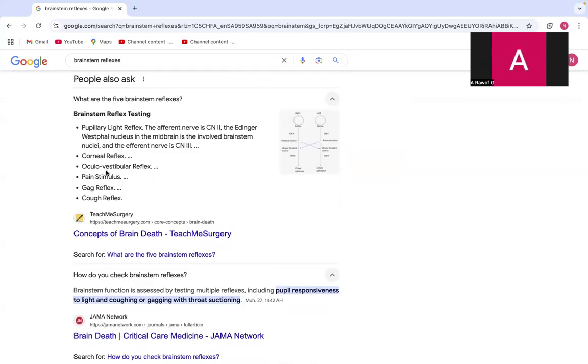Then corneal reflex, oculovestibular reflex, pain stimulus, gag reflex, and cough reflex. All these are brainstem reflexes.